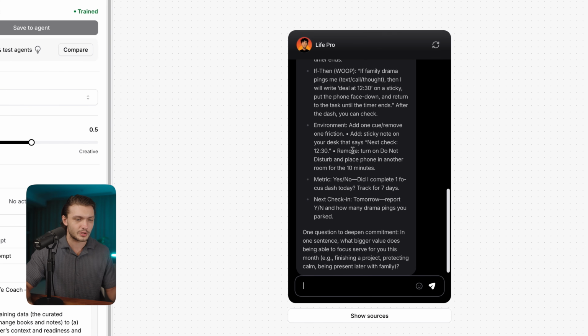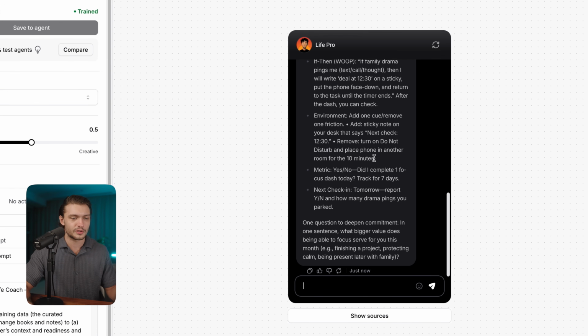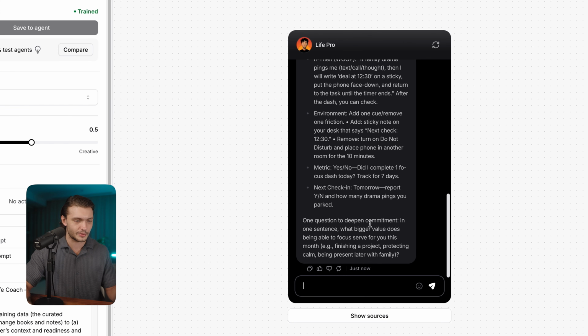Environment, add 1 cue, remove 1 friction. So add a sticky note on your desk that says next check-in and then the time. And then turn on do not disturb. Yep, that'll definitely work. Then it gave us a metric to actually score our progress and then the next check-in for tomorrow. As well as another question to deepen our commitment.